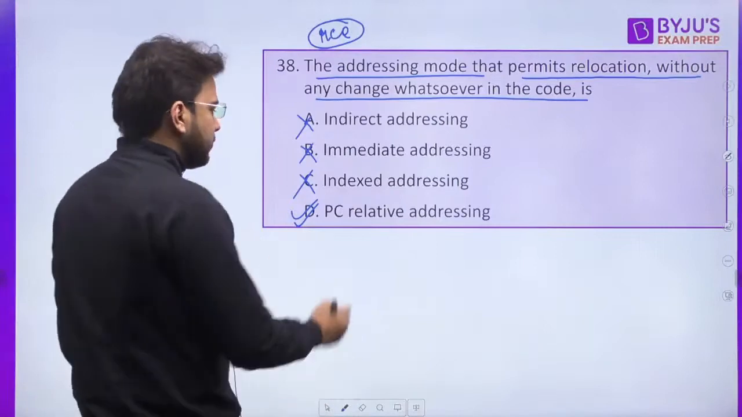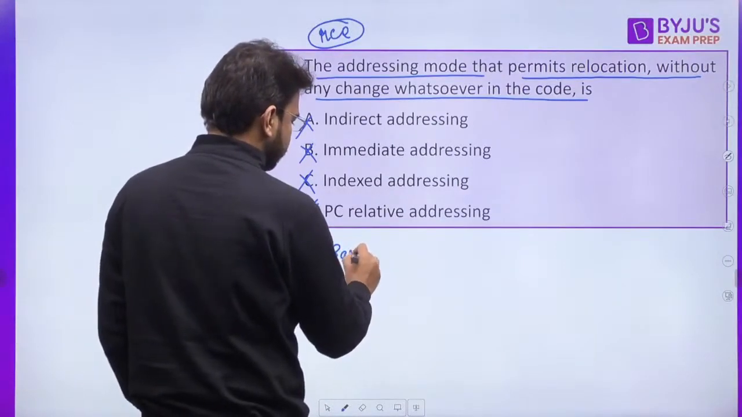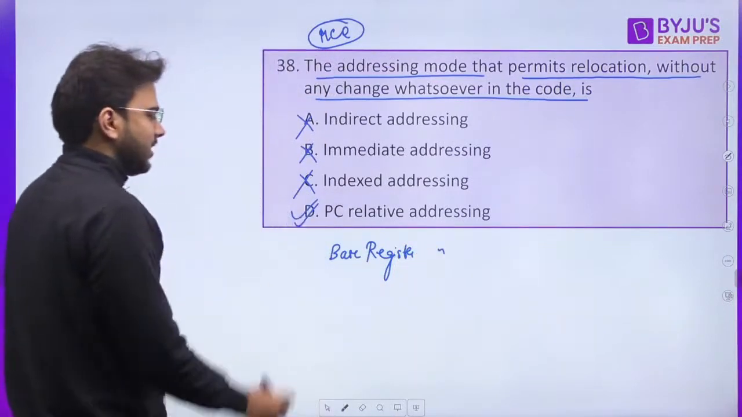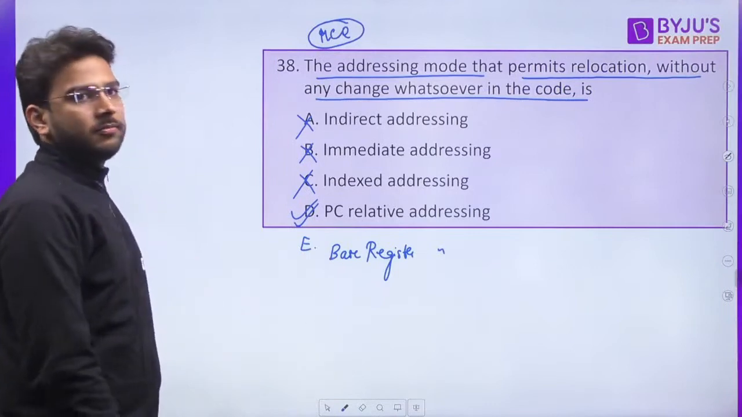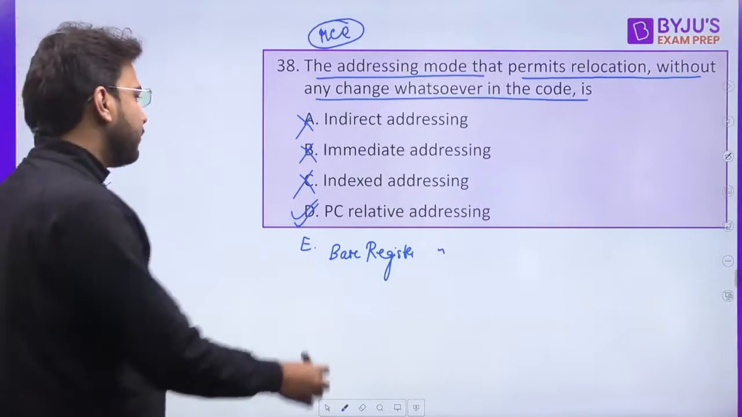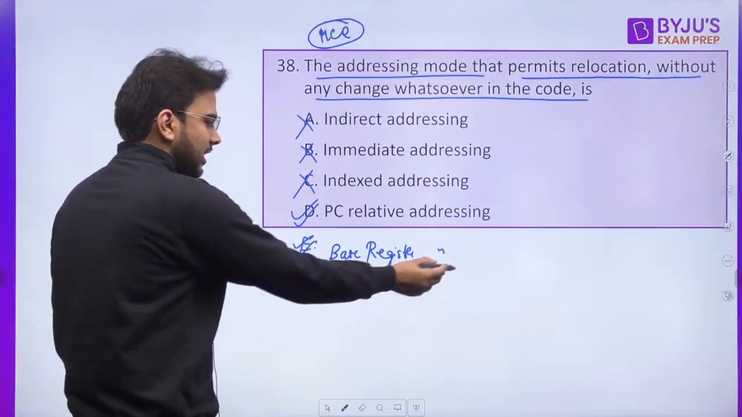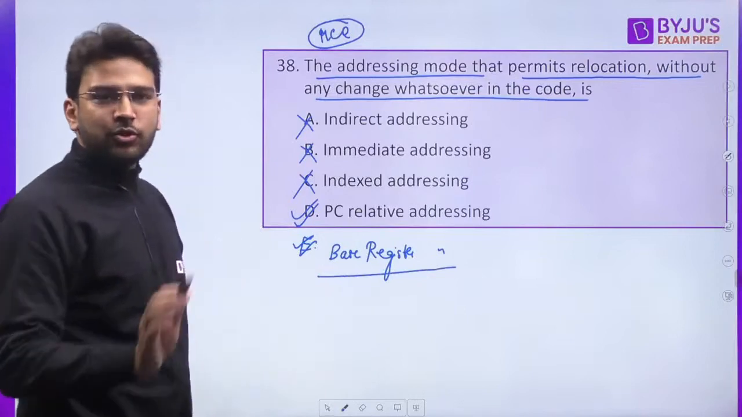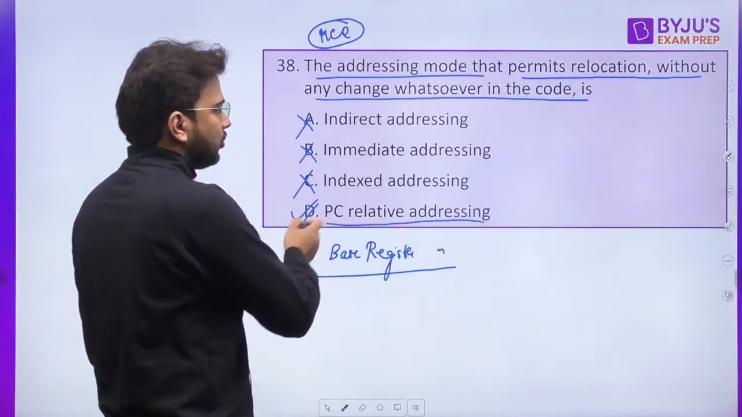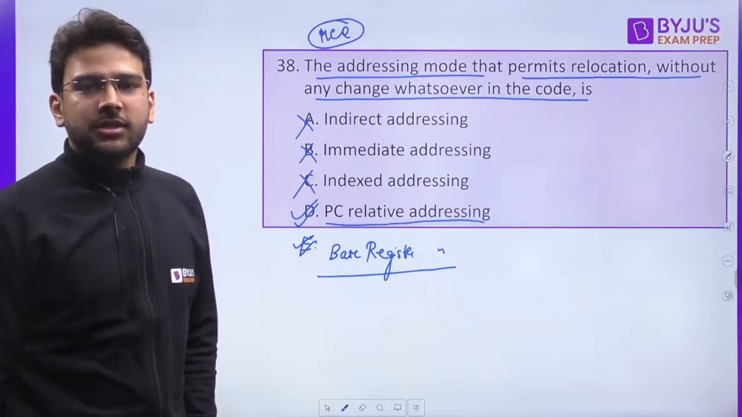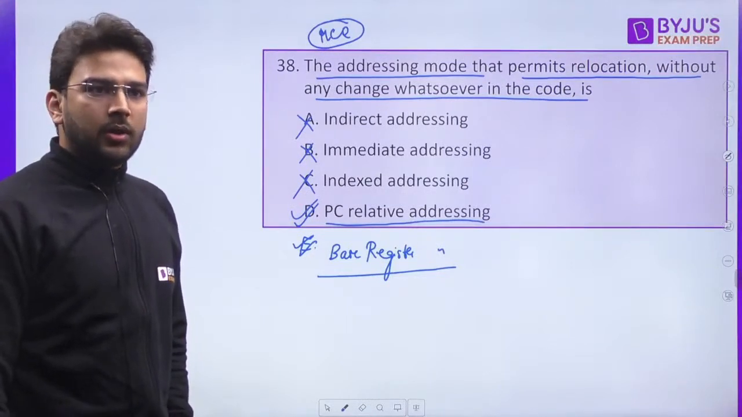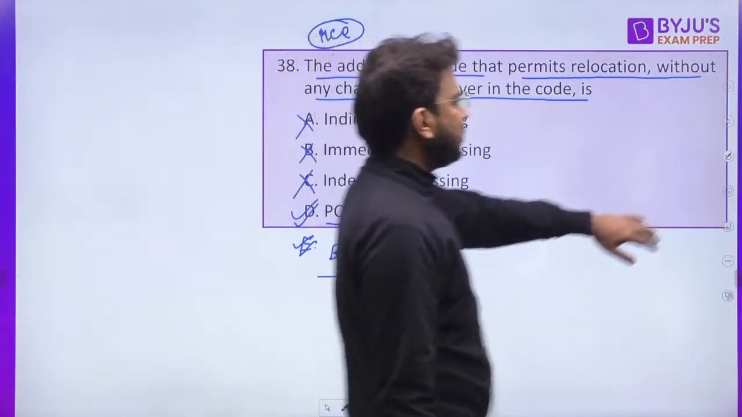Now if I add one more option here, base register addressing, let's say E option is also there. Now if I say this is MSQ question, then the correct answer will be both D and E. In base register addressing mode also, you don't have to change the code, and in PC relative addressing mode also you don't have to make any changes. Is it clear? Do you have any doubt here? Okay, so I hope it is clear. Let's proceed to the next question now.